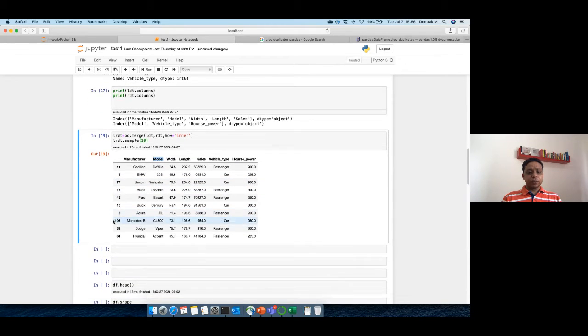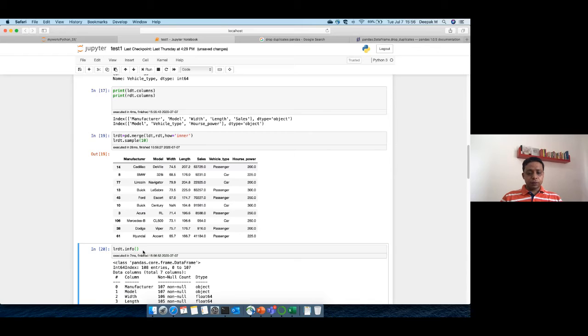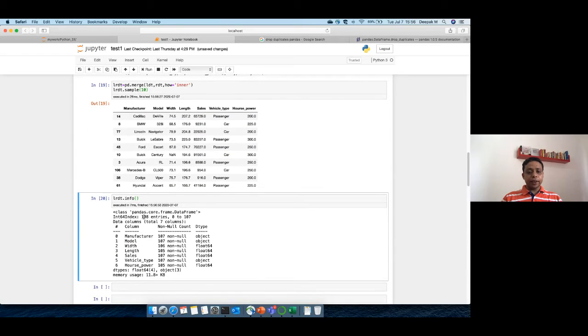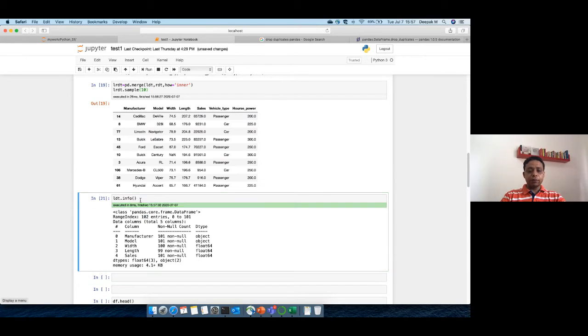So let's see here now some information on this, how many records it has. LRDT.info. Now it has 108 entries. While if we take only left data set, how many entries does it have? 102 entries. So why do we have more than 102? We said left data set, if we do a left join, all the records which are there will be there. There will be no additional records added from right. Why is this happening?